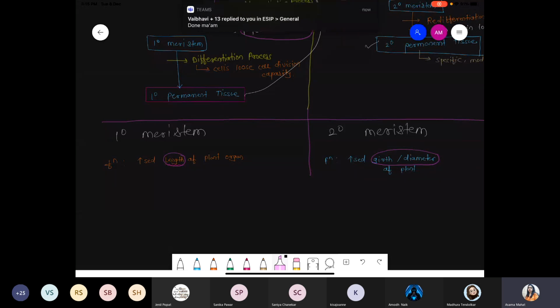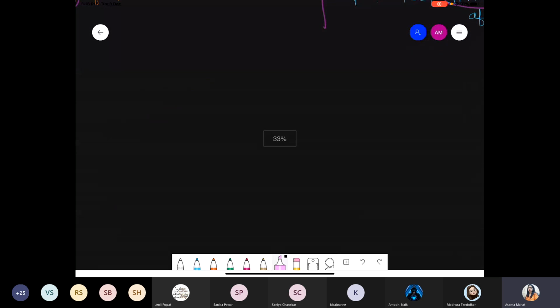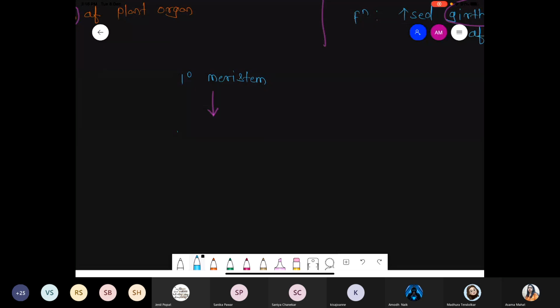Okay, chalo. So quickly I am revising this part: differentiation, de-differentiation, redifferentiation, because it's a very important point. Because if you read the book, it is given in a very messy way. We don't need to see such a complicated part. We just try to understand, because we only care about solving questions. So first of all, suppose there is a presence of the primary meristem. These primary meristem further convert into primary permanent tissue.